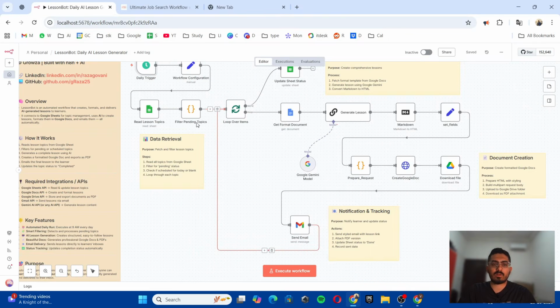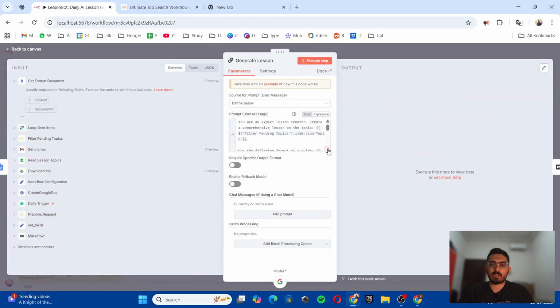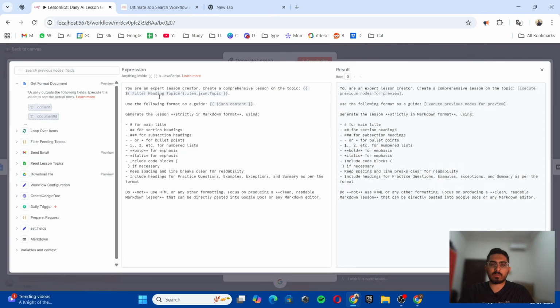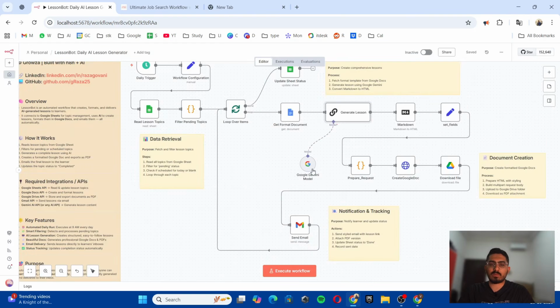Now when the filter topics is done, it will create a loop, and one by one the topics will go through this loop. In this loop, firstly it will take the format from the Google Drive. If the filtered topic had the long lesson format, it will take the long lesson format from here. Then it will tell the AI agent to create the lesson for the topic that is selected and the format which is selected. Then it will use the Google Gemini model, which is the free one. Then it will create the output in markdown format, through which the Google Doc will be created. After that, a PDF will be downloaded and an email will be sent.